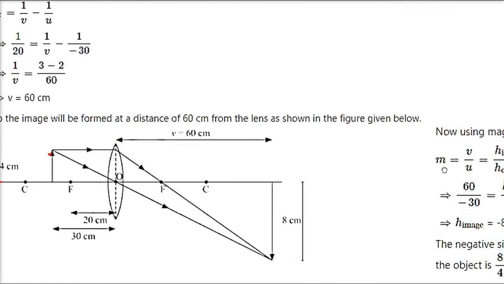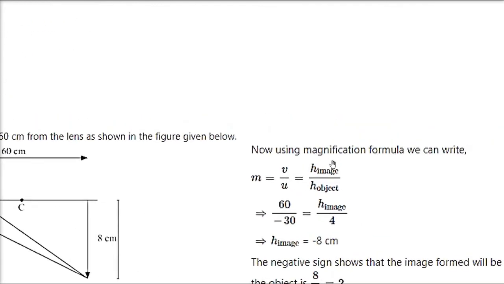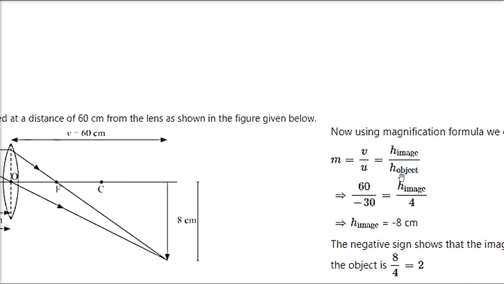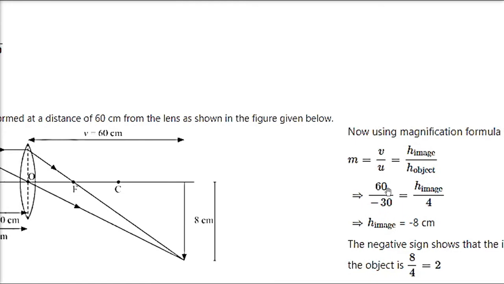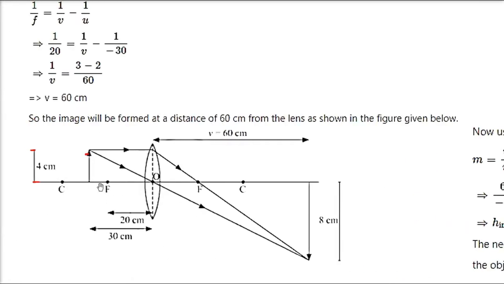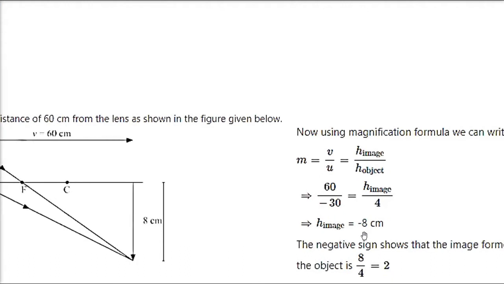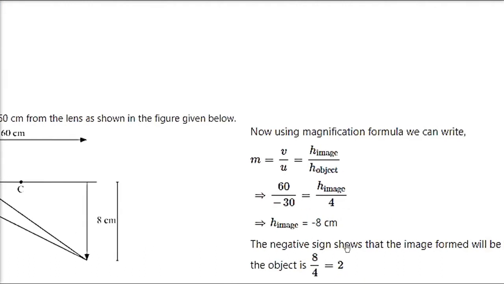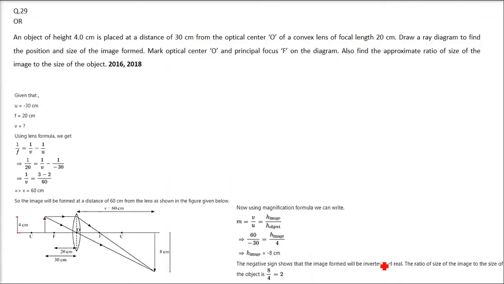What about the magnification? We know that the magnification formula is m equals v by u, that is, the height of the image by the height of the object. Now this v by u we know: this is 60, this is minus 30. 60 by minus 30. Height of image we don't know, but we know the height of the object is 4 centimeter. Here the height of the image will be minus 8 centimeter. Now we need to see the negative sign also. The negative sign shows that the image formed is inverted and it is real. And the ratio of the size of the image to the size of the object, that is, this has 8, this has 4, 8 by 4 is 2.